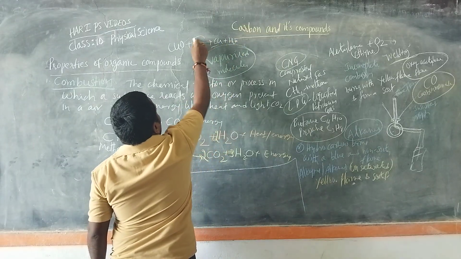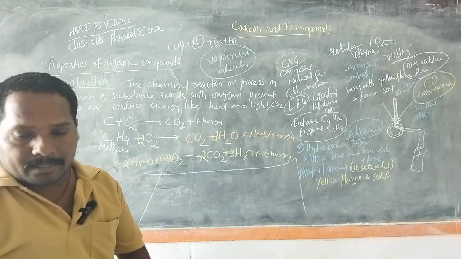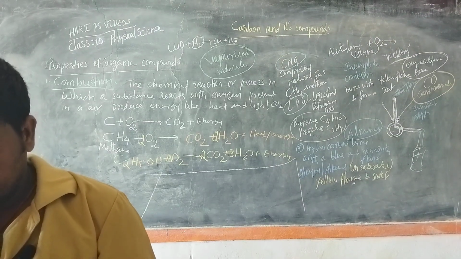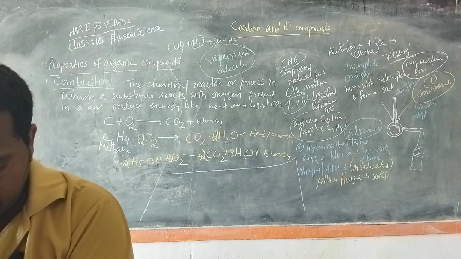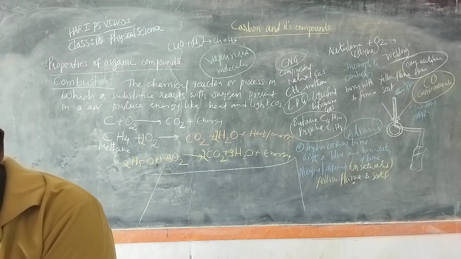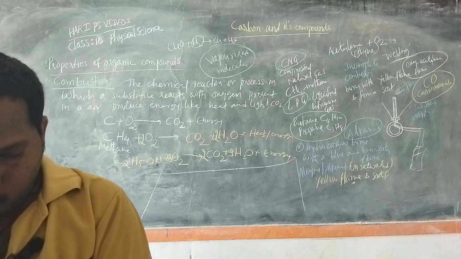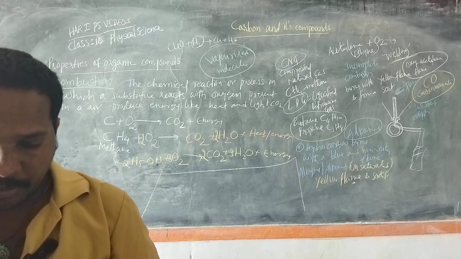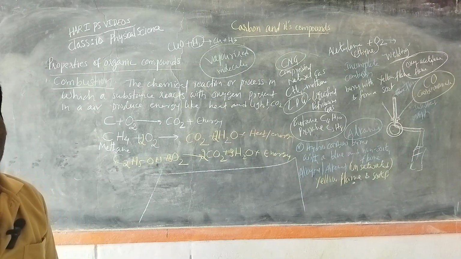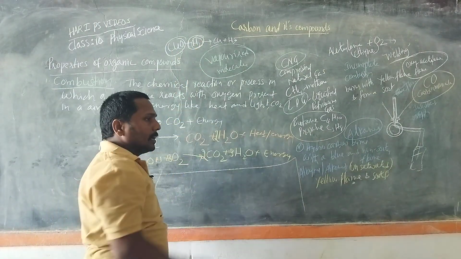Here hydrogen is the reducing agent and copper oxide is the oxidizing agent. Like that, some oxidizing agents are there in organic chemistry and in chemistry in general.